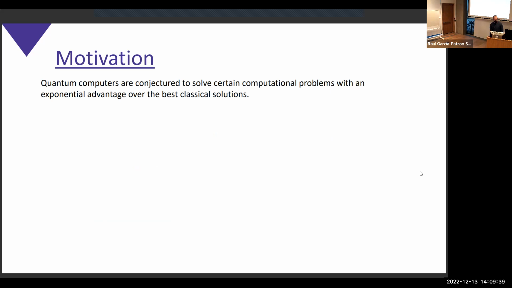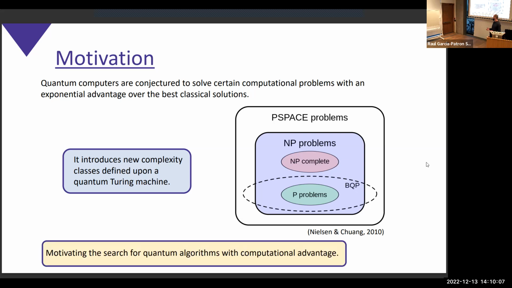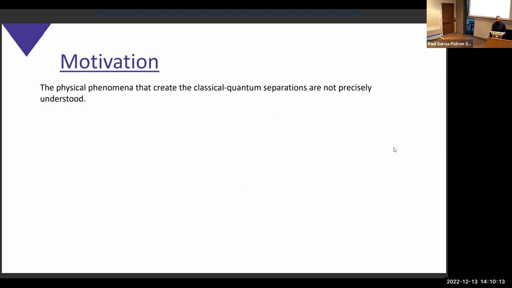So our main motivation in quantum computation is to find quantum advantage. That means that given the quantum Turing machine, we believe that there are problems that we can solve with an exponential advantage. More technically, that means that the class BQP is bigger than the class P. So the class of problems that we can solve with the quantum Turing machine is bigger than the one that we can solve with the classical machine efficiently. One motivation is to find more algorithms with advantage in comparison to classical devices. And a second question, which goes along with finding these instances, is to understand where this advantage comes from.